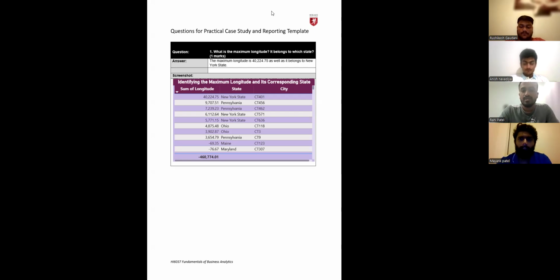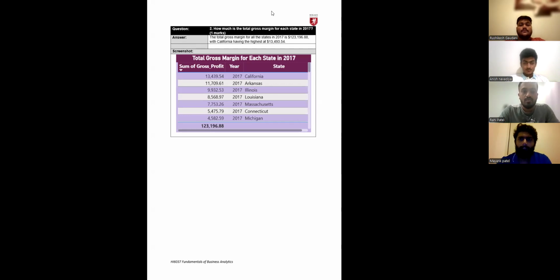Now coming to the second question. The question is how much is the total gross margin for each state in 2017? From this data, we can see that the data has been filtered for the year 2017 using the slicer to isolate the relevant transactions. A bar chart visualization has been used with the sum of gross profit grouped by each state, so that the state with the highest total gross margin is clearly shown as California, followed by Arkansas and Illinois in 2017.